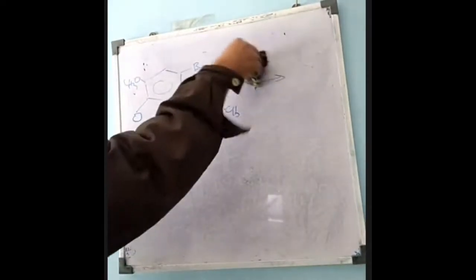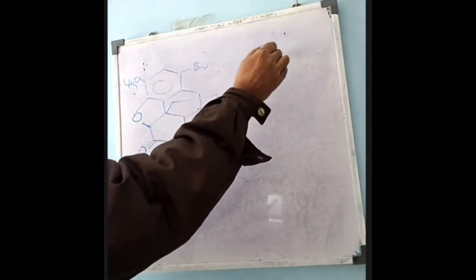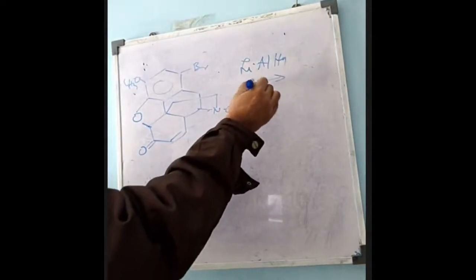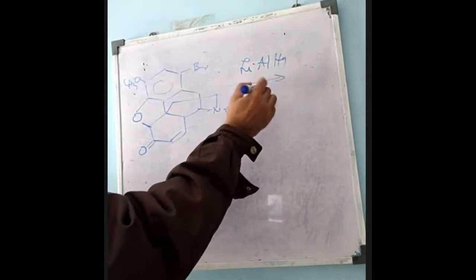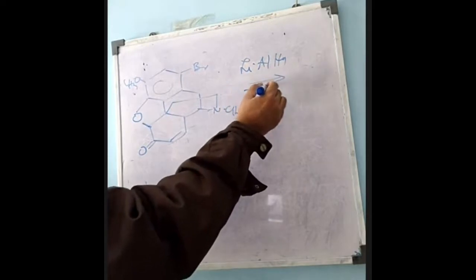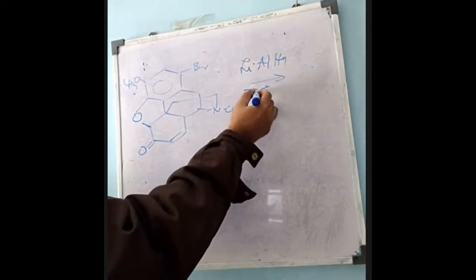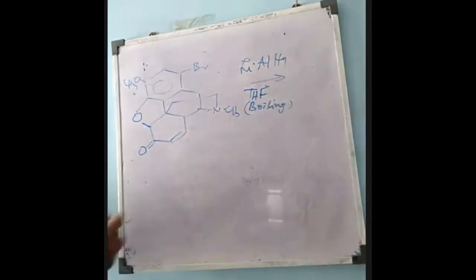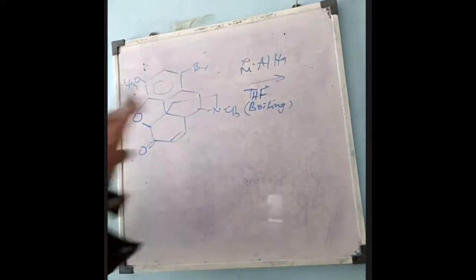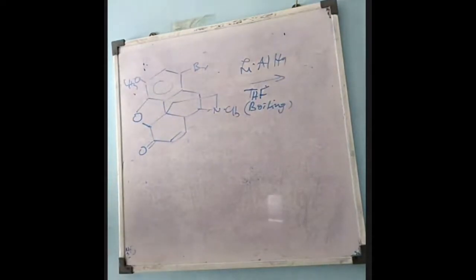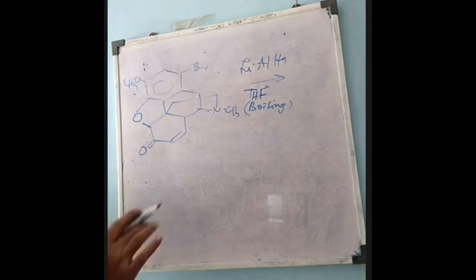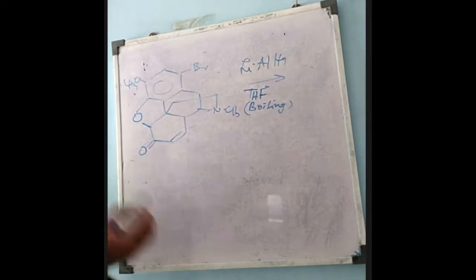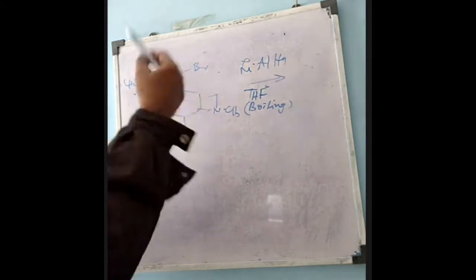Yes, quickly. When this compound is treated with lithium aluminum hydride in presence of tetrahydrofuran, THF in boiling, it is the solvent. So just boil the tetrahydrofuran and add the lithium aluminum hydride. This will act as a reducing agent, and it will do nothing else. It will only convert the ketonic group into the alcoholic group. This bromine will be removed.